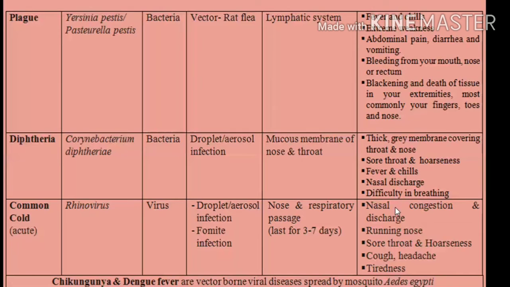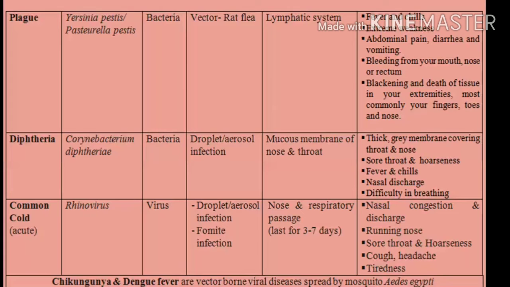The symptoms are very common: nasal congestion, nasal discharge, running nose, sore throat and hoarseness, headache, cough, tiredness, etc. The other vector-borne viral diseases mentioned in the text are chikungunya and dengue fever, which are mainly spread by the mosquito Aedes aegypti.